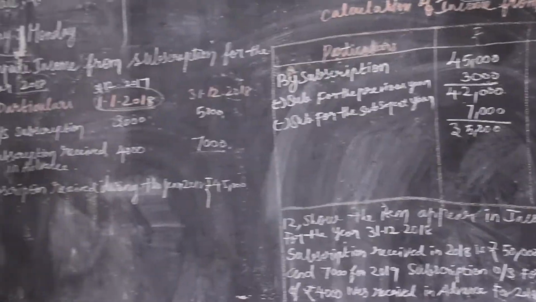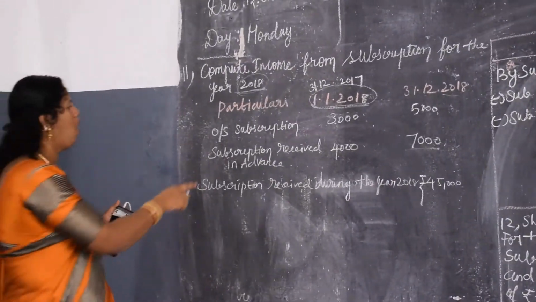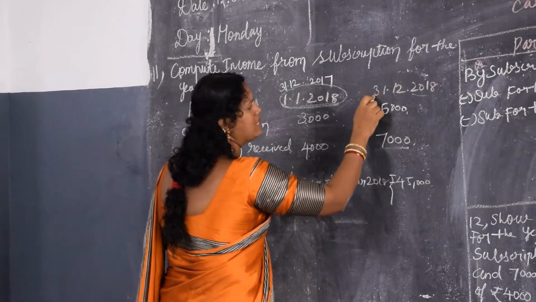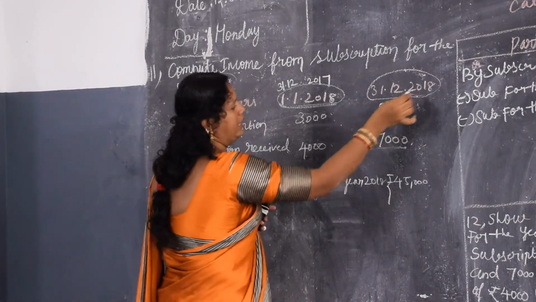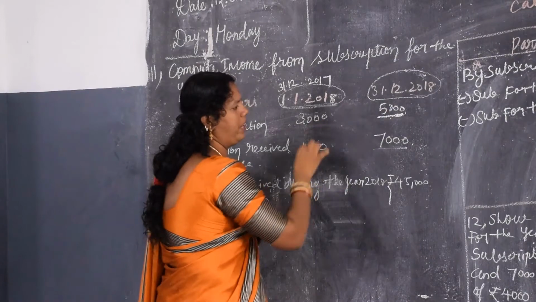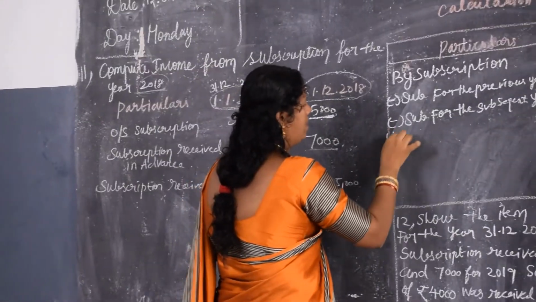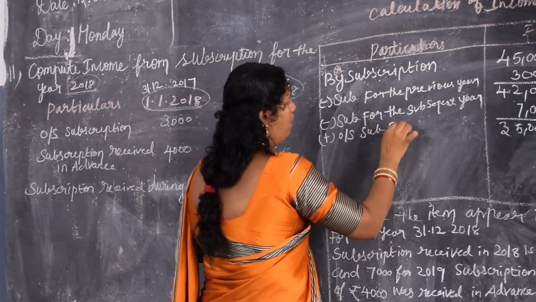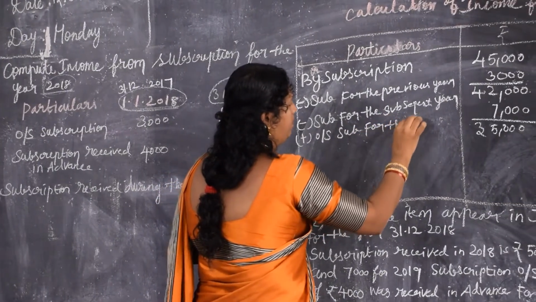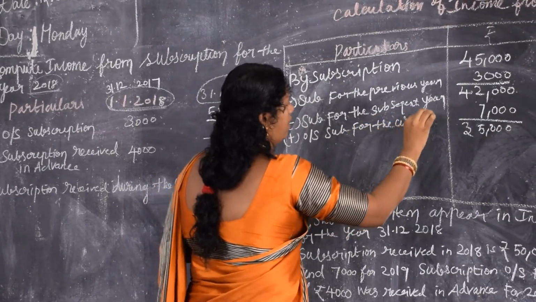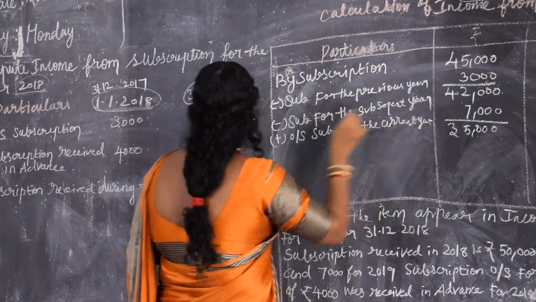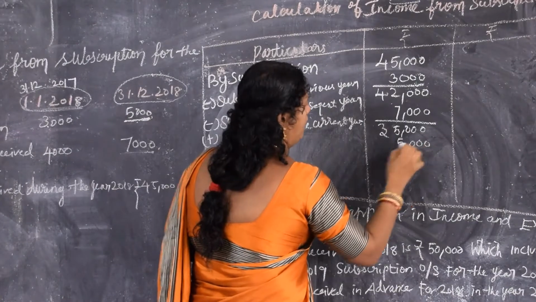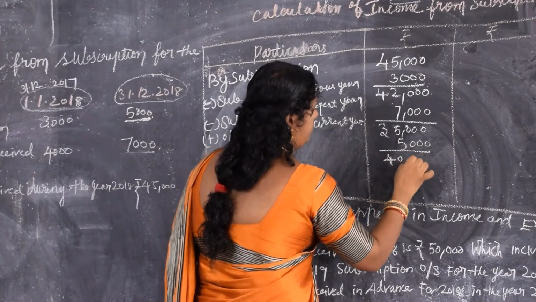What is this add? Outstanding subscription for the current year. What is the outstanding subscription for the current year? This is because this is the current year. 2018 is the current year. Current year subscription is 5,000. So add outstanding subscription for the current year. What is the actual amount? 5,000. So added, you will get 40,000.